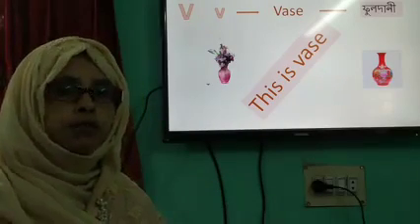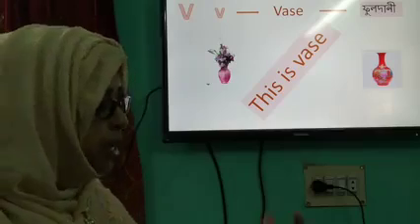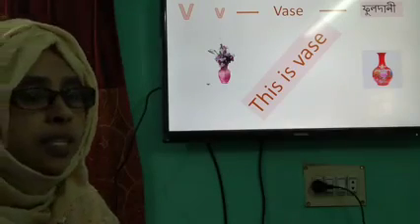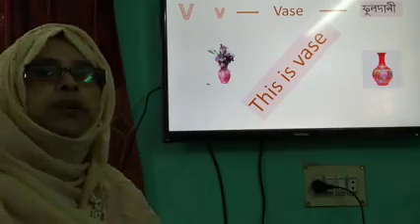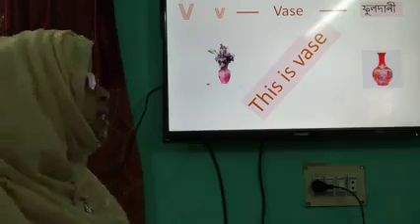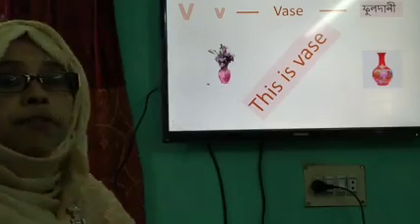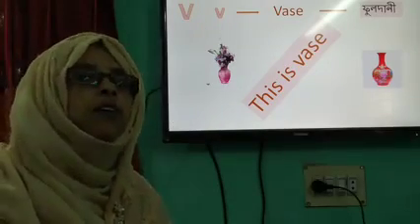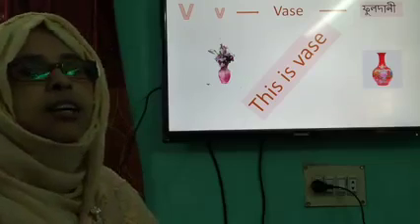Vase means ফুলদানি. তাহলে আমরা শিখলাম U for umbrella. U for umbrella. Umbrella means ছাতা. Then we can say V for vase. V for vase. Vase means ফুলদানি.